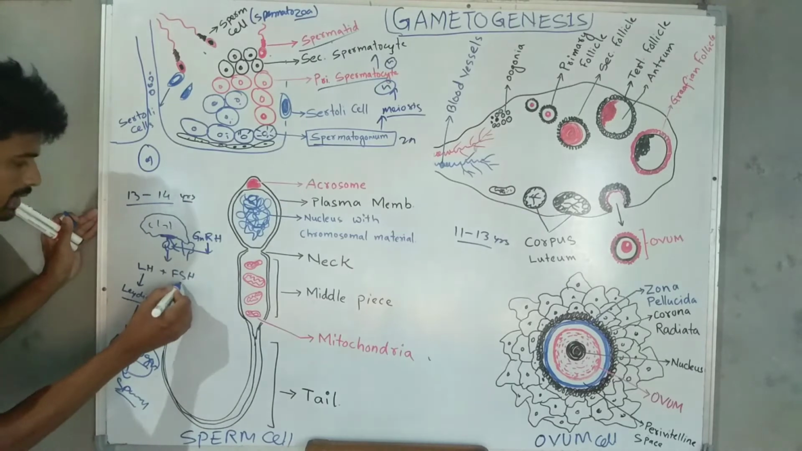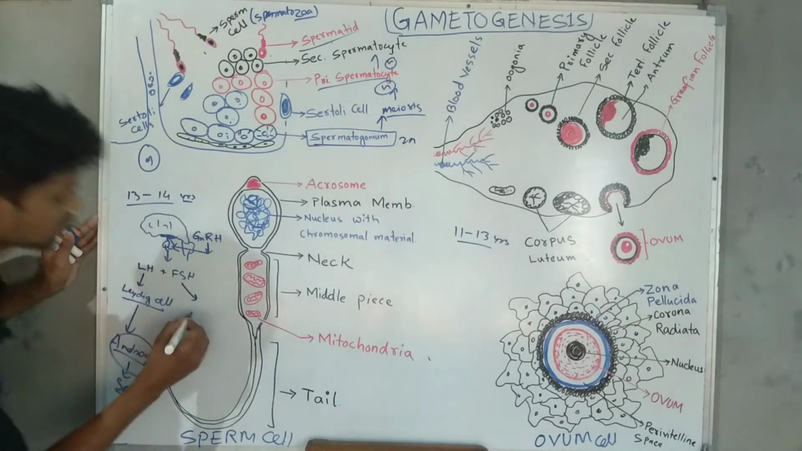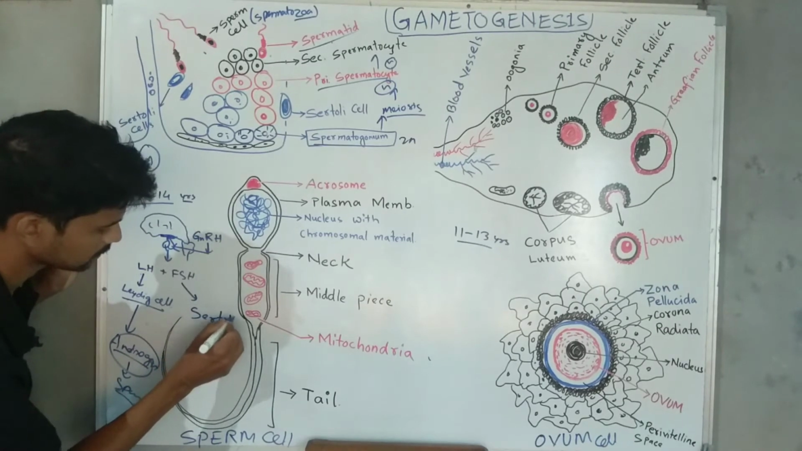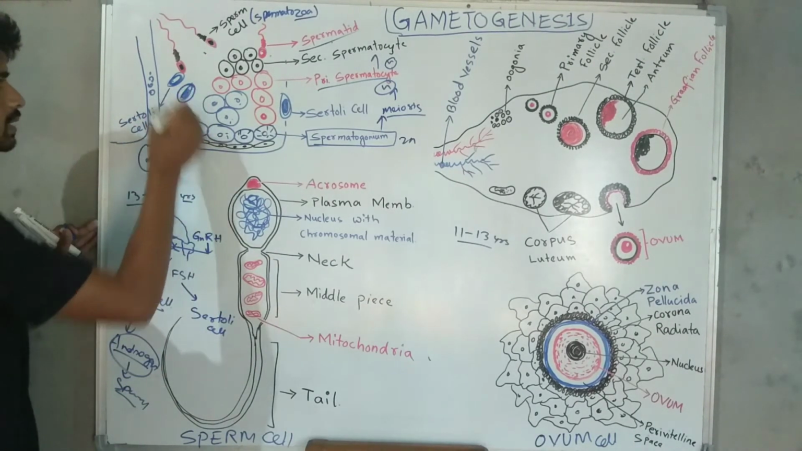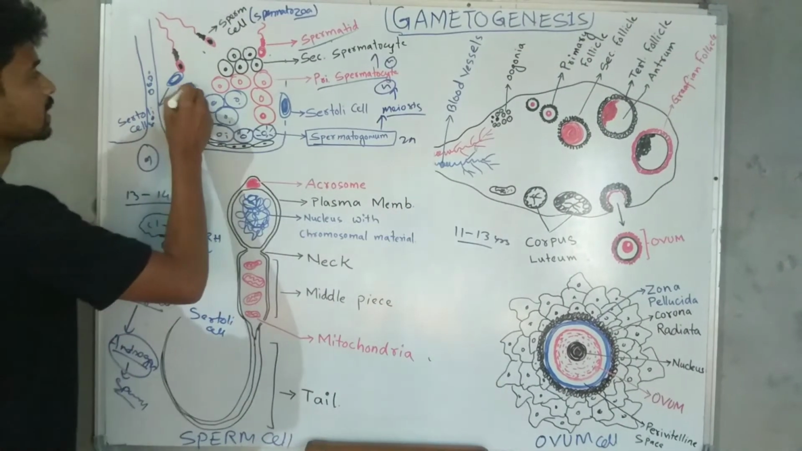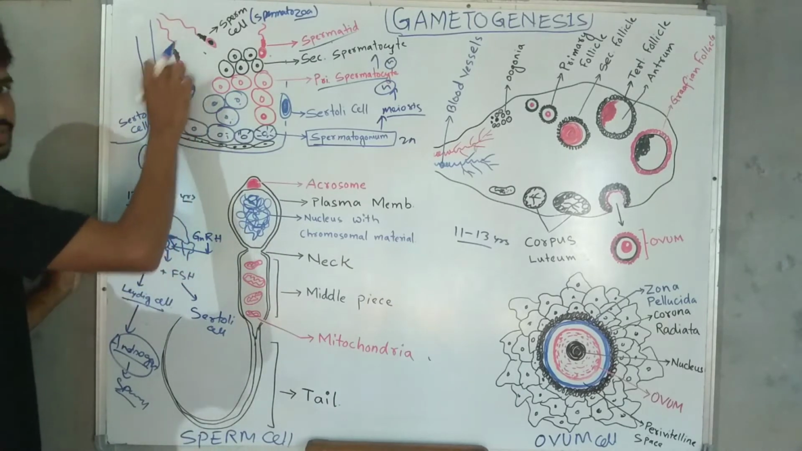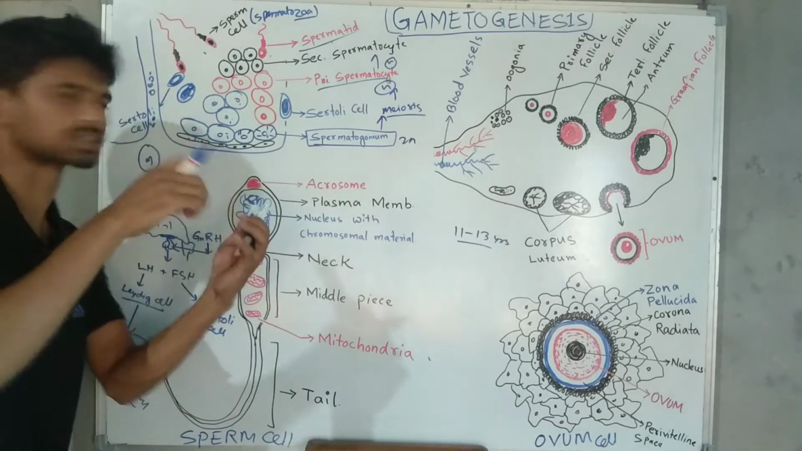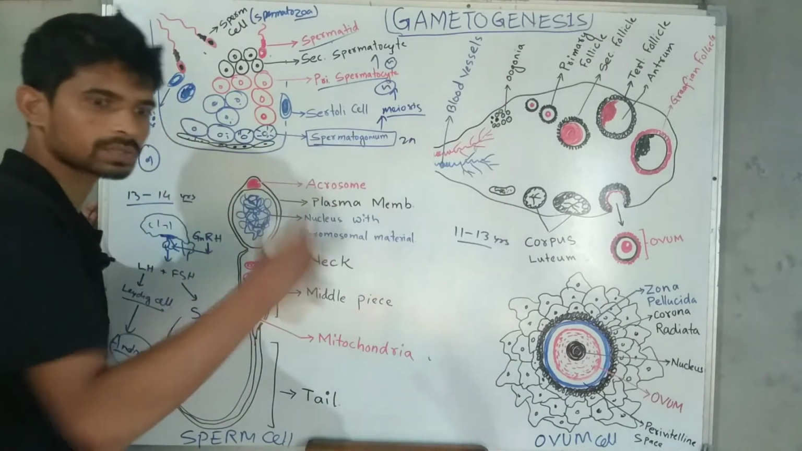Then another hormone, this is FSH, follicle stimulating hormone. FSH acts on Sertoli cells. You know what Sertoli cells are? The function of the Sertoli cells is to provide nutrition to the sperm cells. See, the sperm cells are feeding on the Sertoli cells. These are Sertoli cells, and sperm cells take nutrition from them.